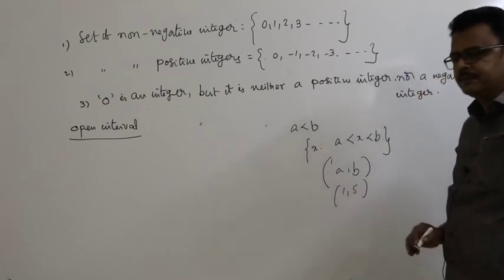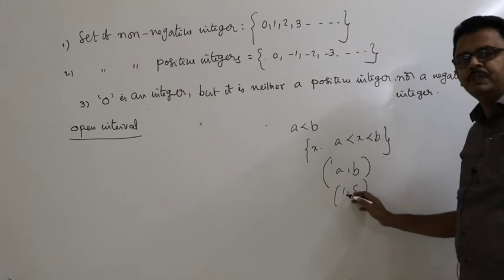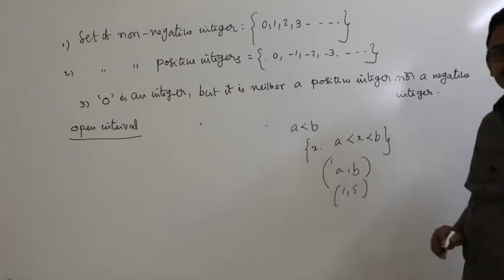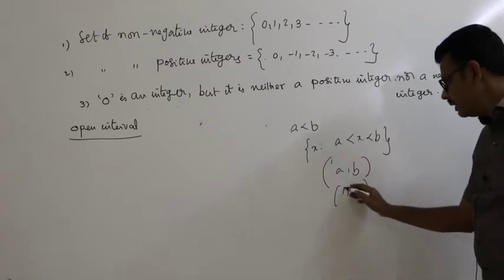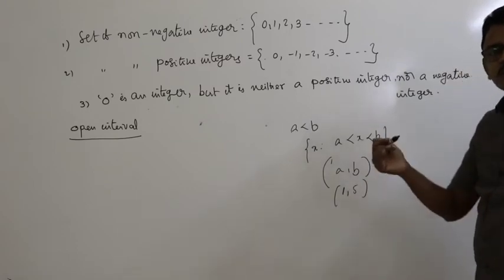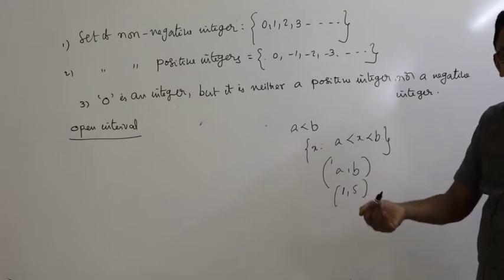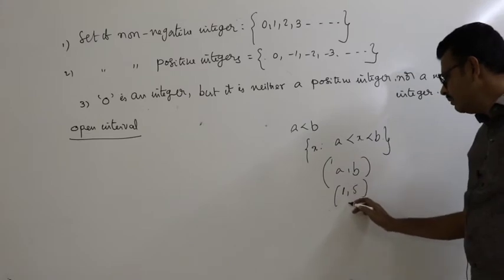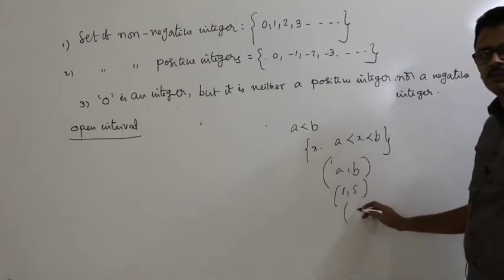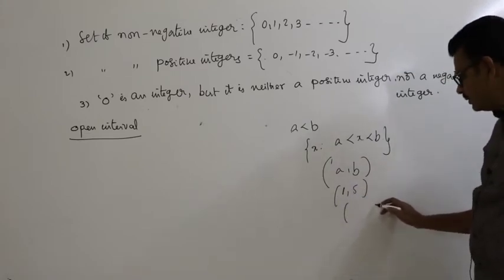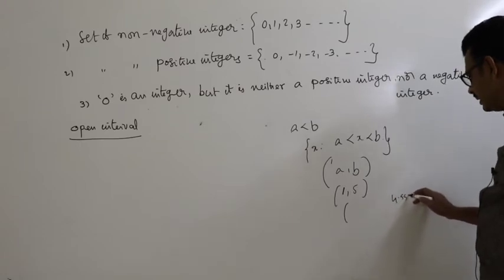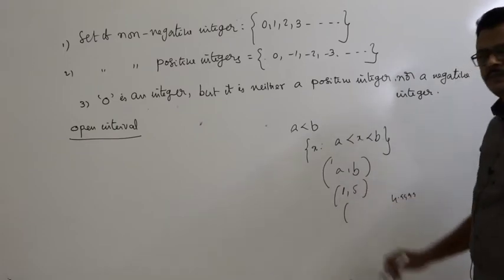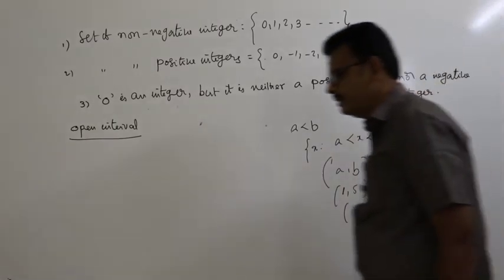1 comma 5 means what? Set of all real numbers between 1 and 5, not 1, not 5. What is the next number after 1? Not 2. There are infinitely many real numbers in between two real numbers. The next numbers are 1.00001, 1.0002 and so on up to 4.99999 and so on, excluding 1 and 5. This is called an open interval.